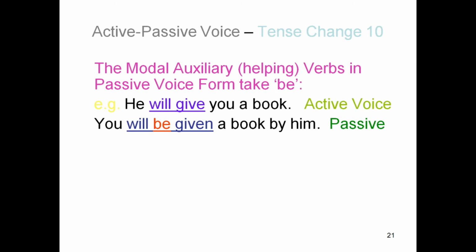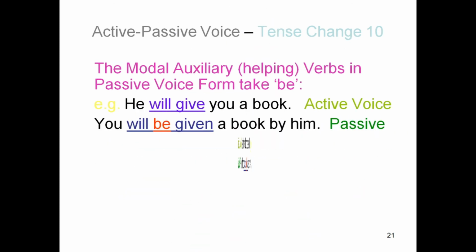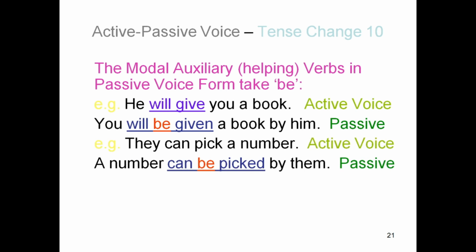You will be given a book by him, passive. Then they can pick a number, that is active voice. A number can be picked by them, passive voice. Both will be and can be are modal auxiliaries in the English grammar. Remember that.